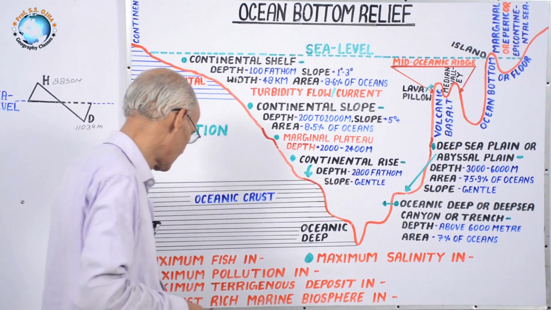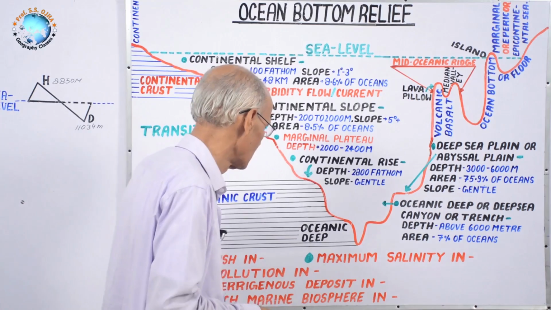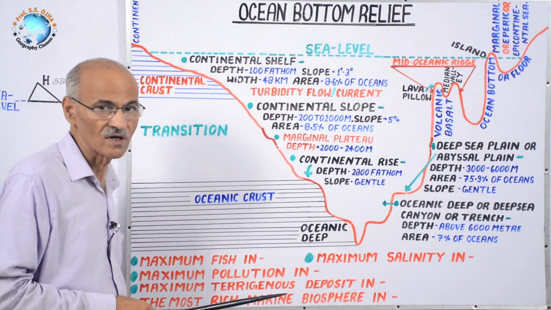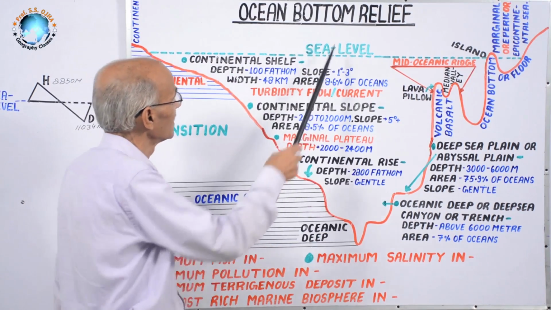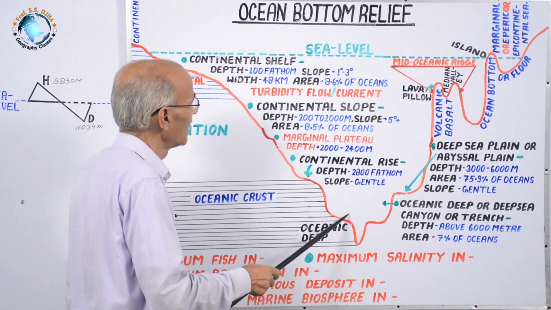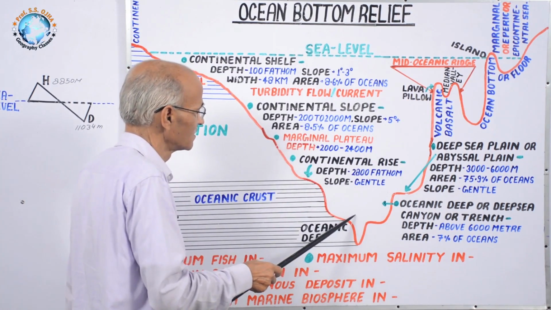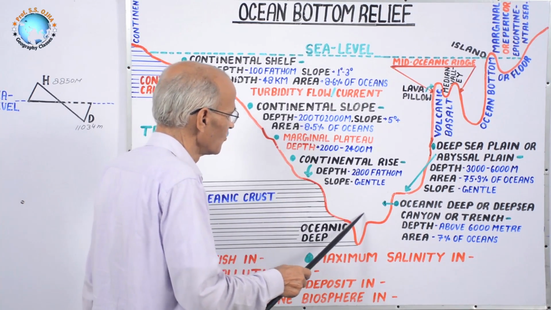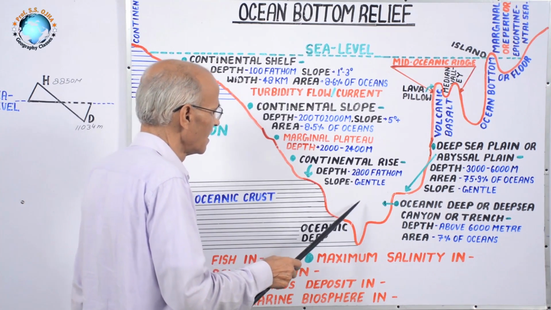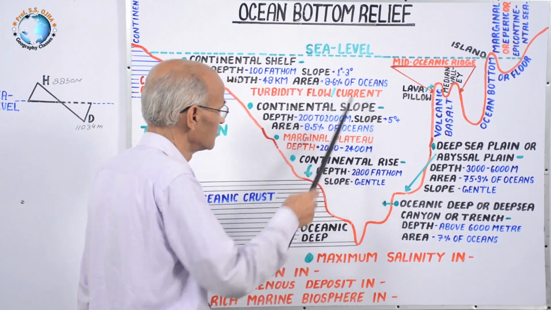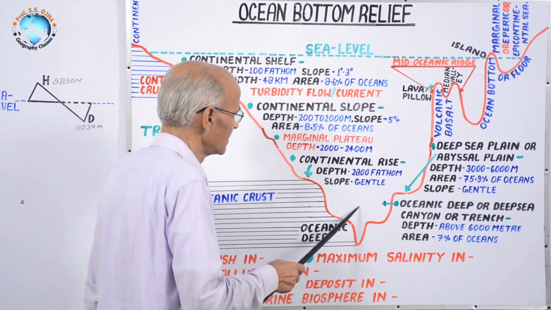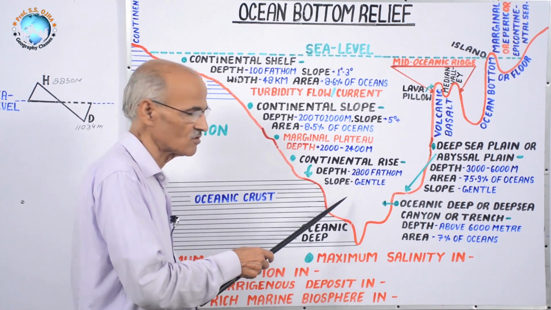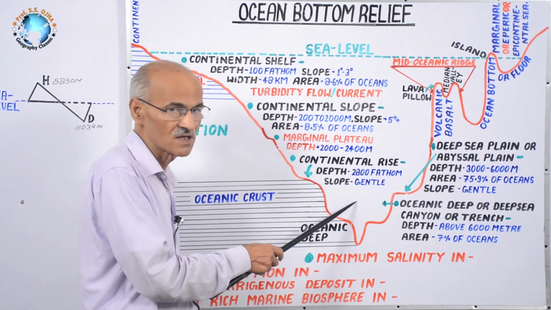Next point is, the richest marine biosphere will be found in which zone? In the deep zone there will be a minimum amount of biosphere because neither insolation can reach here, nor fresh water, nor high temperature. That's why here the water is maximum saline and dark, there is no light, photosynthesis cannot be done, and the temperature is much less, about minus 2 to minus 4 degrees Celsius.